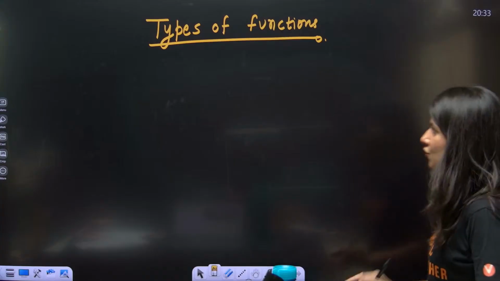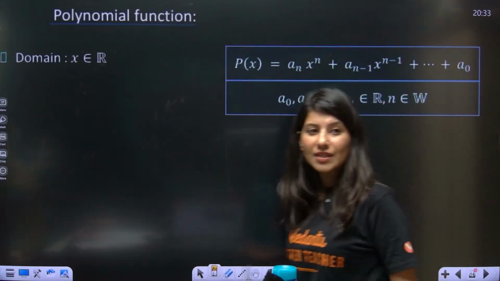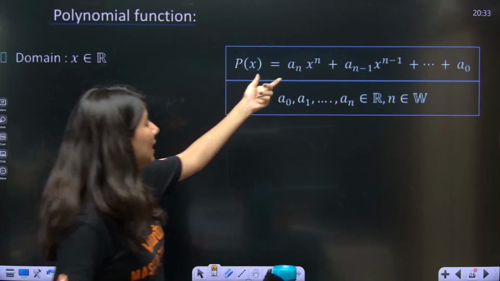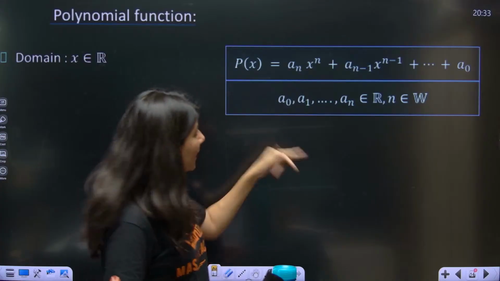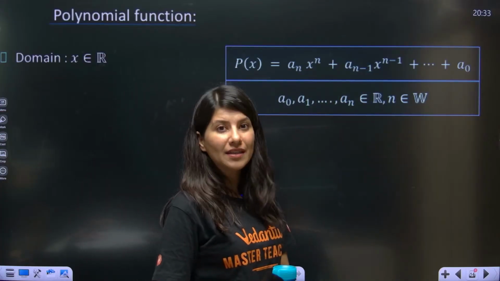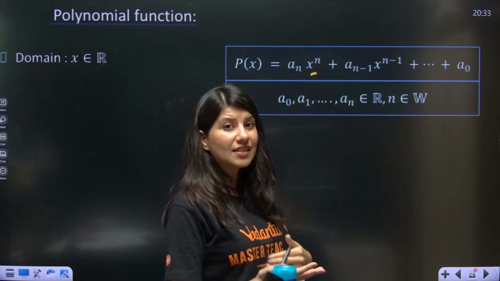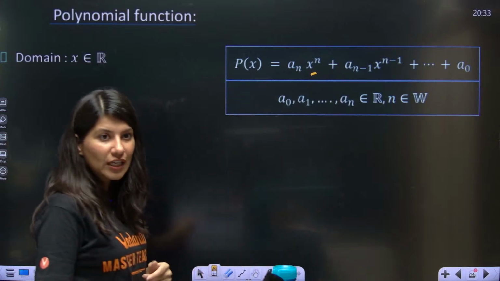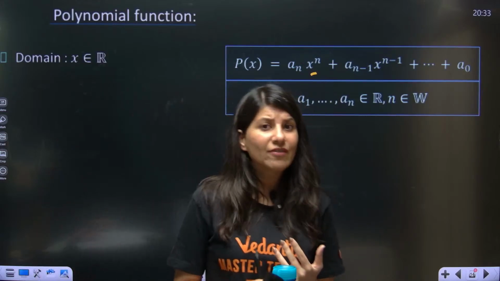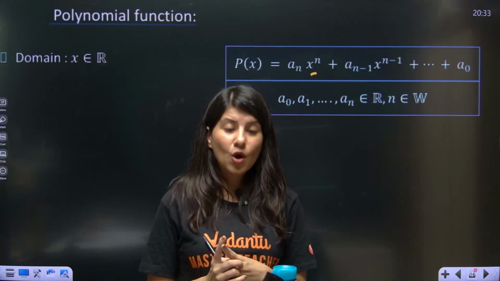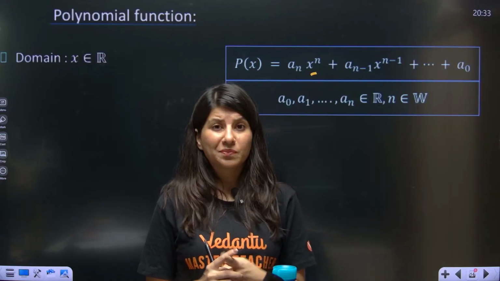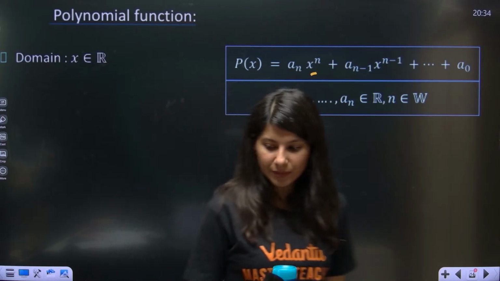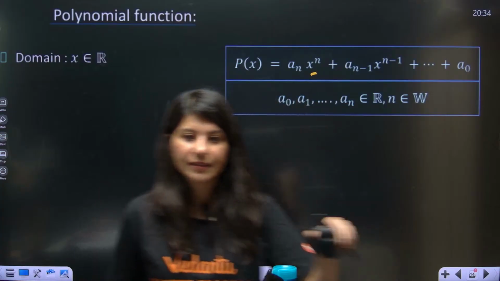Okay, all right, chalo, let's start with the polynomial function. How does a polynomial function look? Can you see, polynomial function is nothing but a_n x raised to power n plus a_(n-1) x raised to power n minus 1, and so on. I'll start with the highest degree and gradually decrease the power of x. This is a polynomial function, okay? Polynomial function means it can have so many things: constant polynomial, then it can have linear, quadratic, cubic, biquadratic and so on.